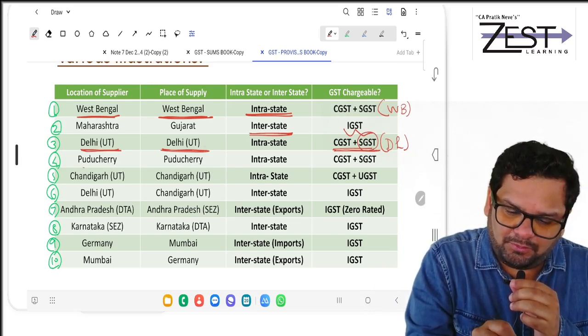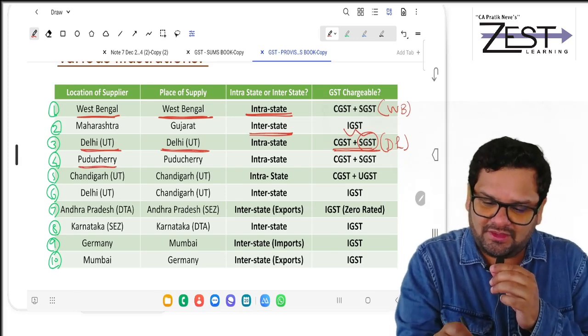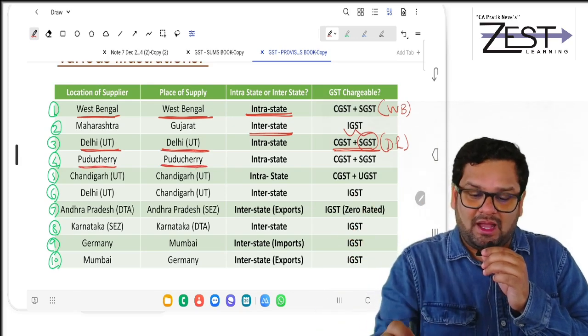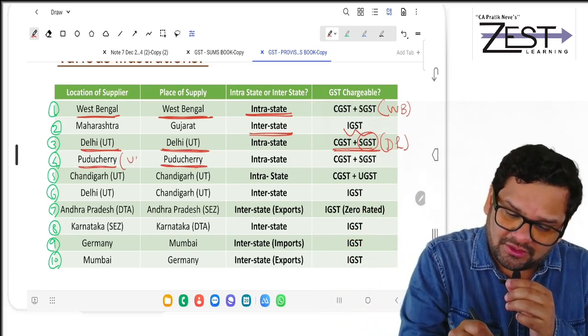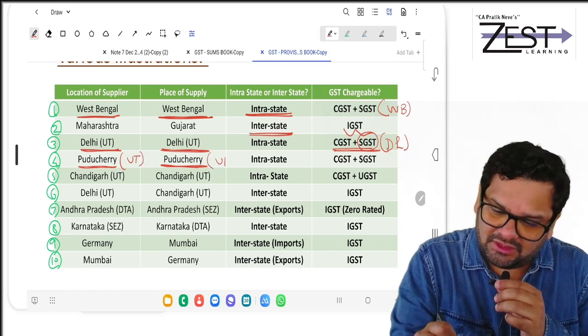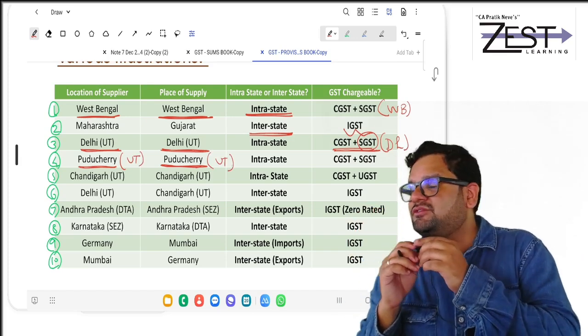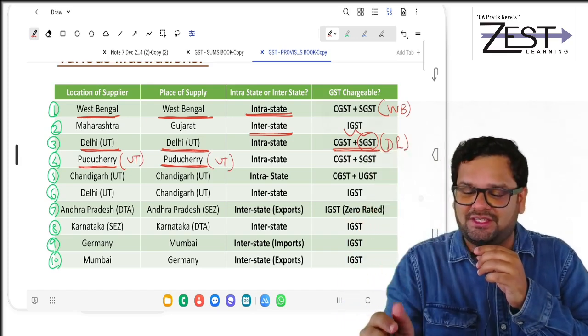Then Puducherry, that is Pondicherry. Location of supply, place of supply, same. Again, this is also a UT. But in this case also, it has its own state legislature. So there will be charge of CGST plus SGST.